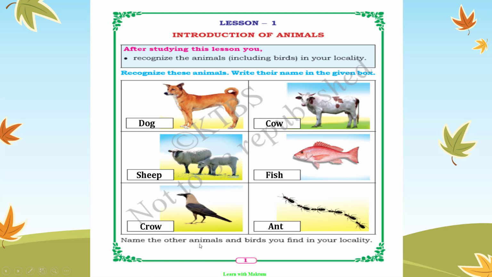Name the other animals and birds you find in your locality. So you can mention any other animals, maybe cat, goat. Yes, like this you can mention any animals.